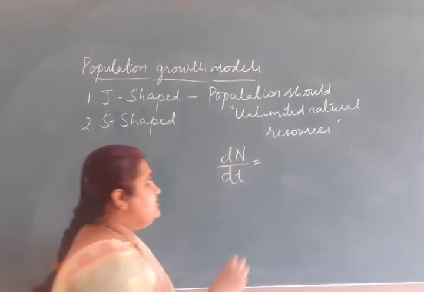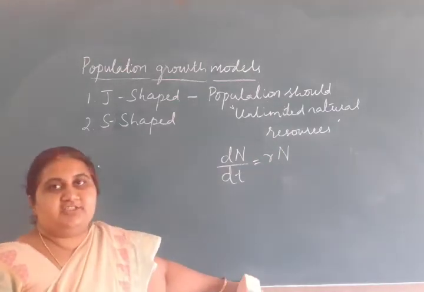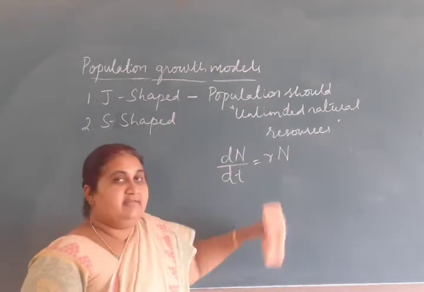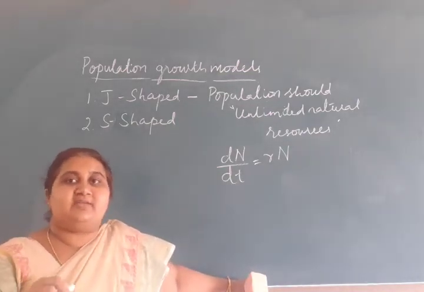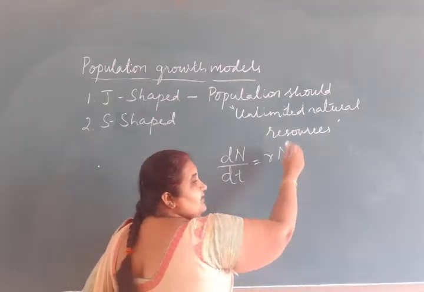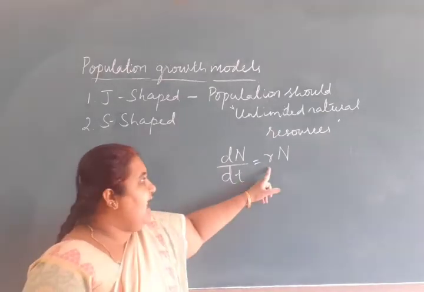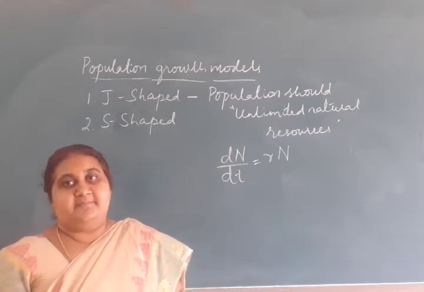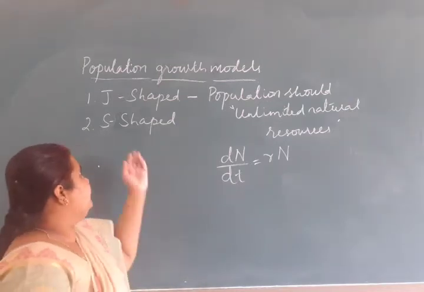dN/dt = rN. dN/dt is the rate of change in a population. r is the intrinsic rate of natural increase, that is, those factors which allow a population to show an increase in its population size. N is the population size, the number of individuals of a population.